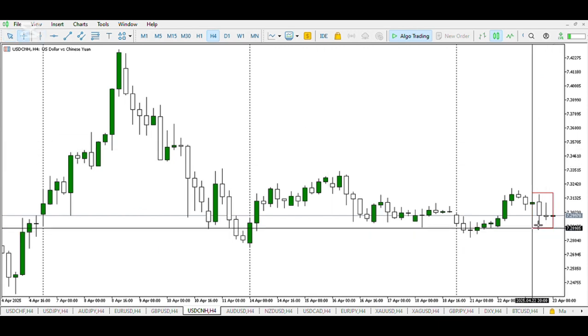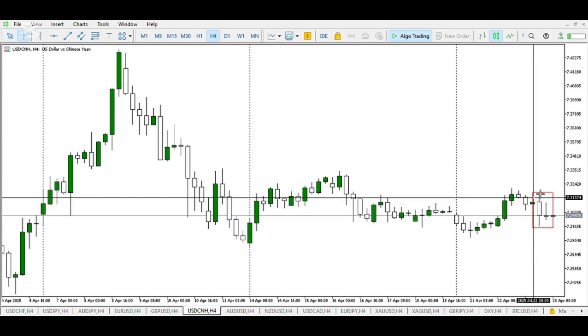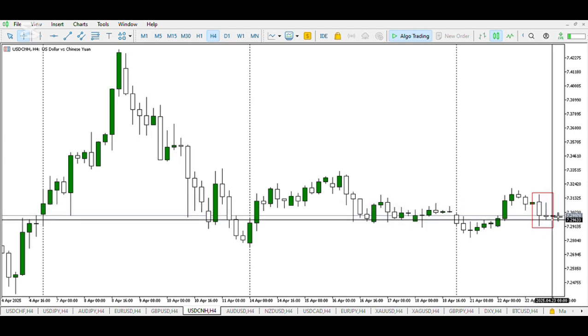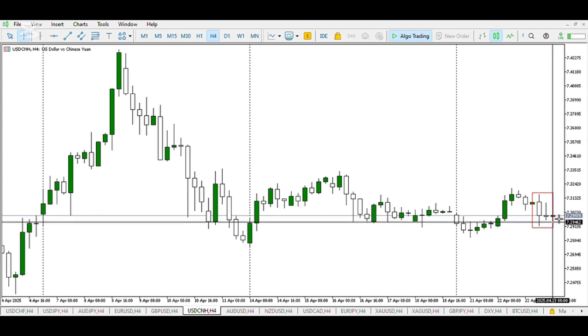On USD/CNH, at the opening of the Asian session, we can see sellers pushing price down impulsively, and in the second half we can see sellers maintaining their dominance. However, we expect a sell to buy. Keep in mind, the market buys to sell and sells to buy. Why does the market do this? The market does this because price moves in equilibrium, and there has to be an equal amount of sellers for the buyers to make money, and there has to be an equal amount of buyers for the sellers to make money. So that is the rule of the market, and it is liquidity that makes this possible.